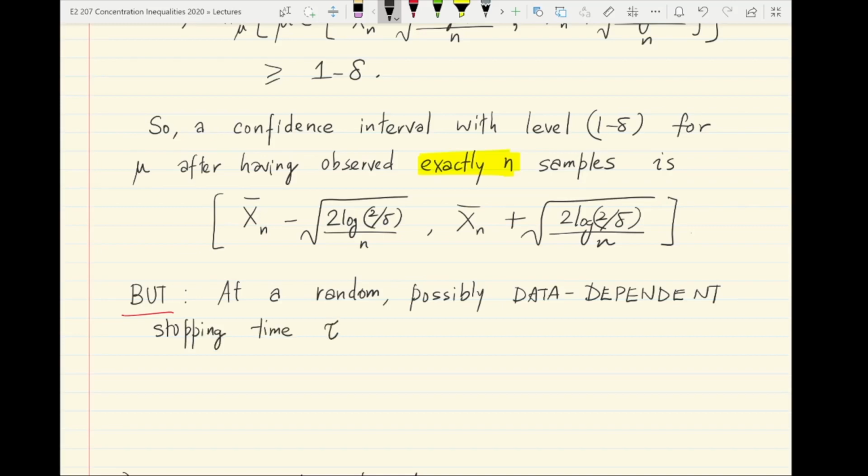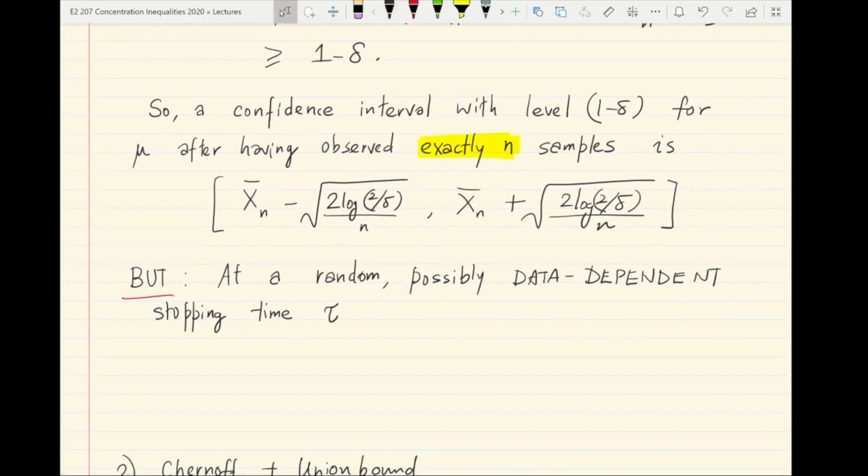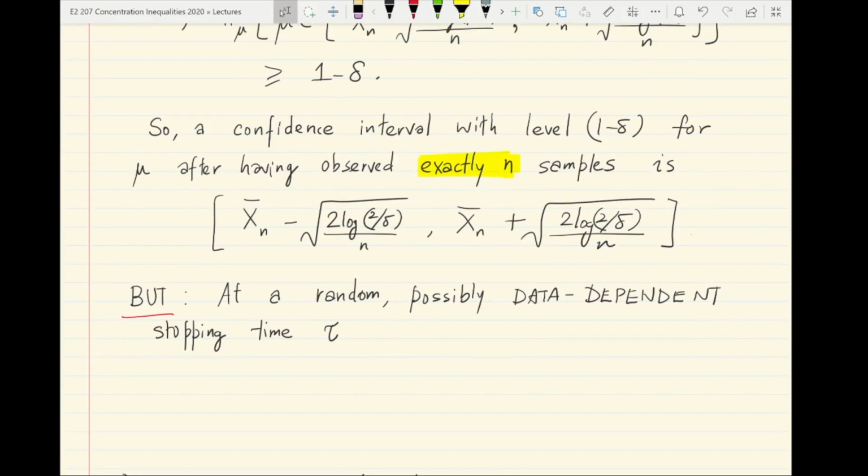So let us say someone has designed a stopping time tau that is non-trivial. Maybe it is complicated. Maybe you stop at the first time when a certain property of the sequence of samples seen so far has been satisfied. That could lead to various distributions of the stopping time tau, not necessarily always at a fixed number of samples n.